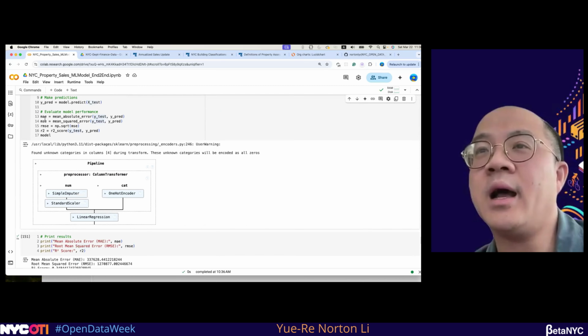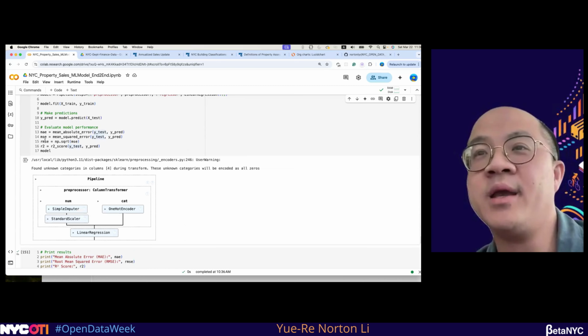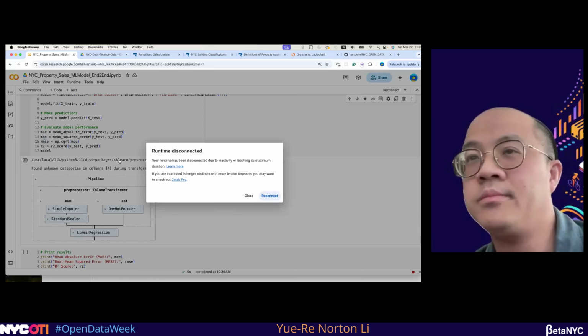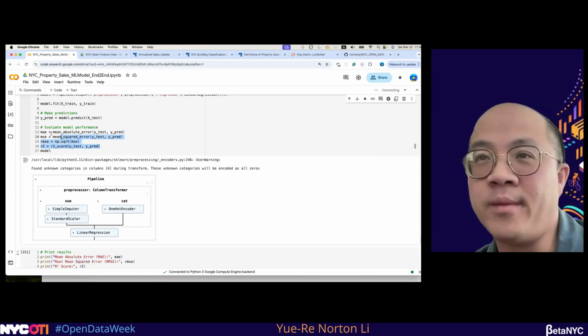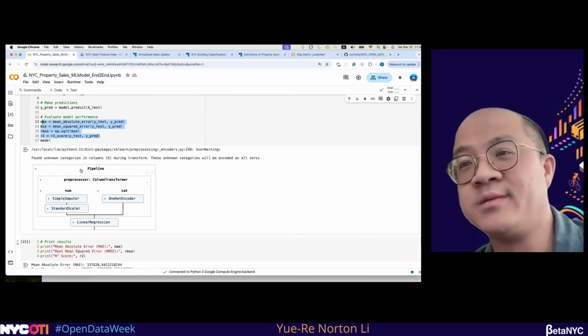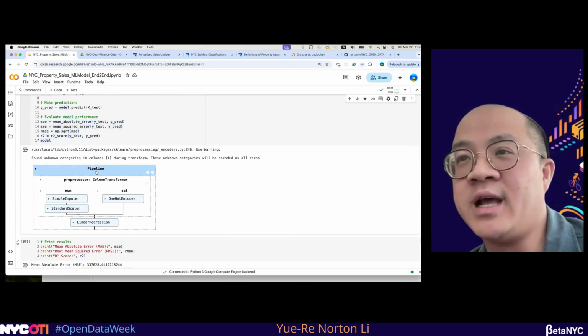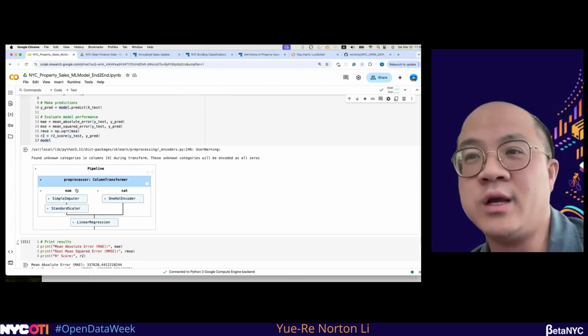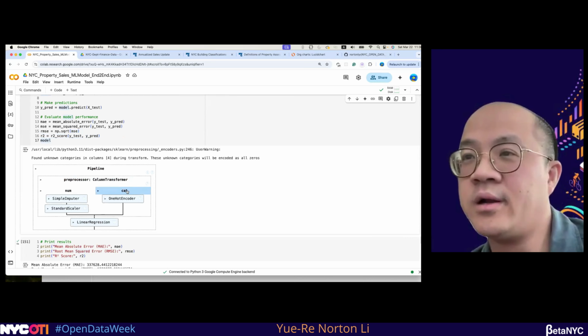So in this model, we will also calculate the MAE, MSE, RMSE, and the R square. Here I'm not going to do a lot of math, but the only thing I'm looking at for this model is the R square. When you see the model setup, you will have the processor and the transformer, and in the transformer you have the numerical category and the categorical category.